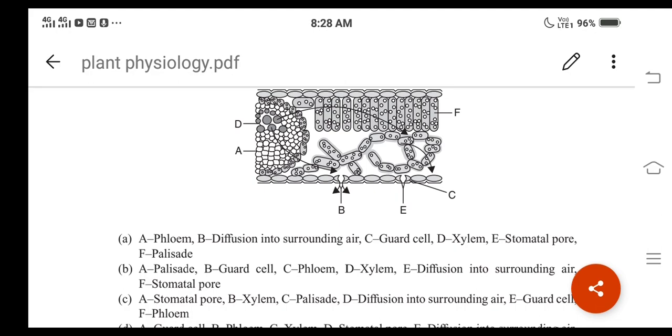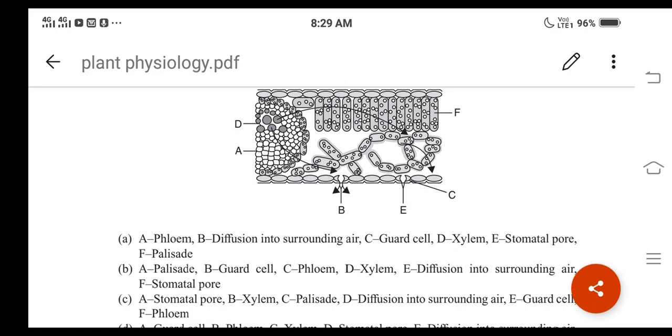and the phloem will be present towards the lower epidermis. And this will be in reverse in the case of stems, right? Because the xylem will be present towards the inner side and the phloem will be present towards the outer side. But in a leaf, what I told you, xylem will be present towards the upper epidermis and phloem will be present towards the lower epidermis, right? And here option A is the correct answer.